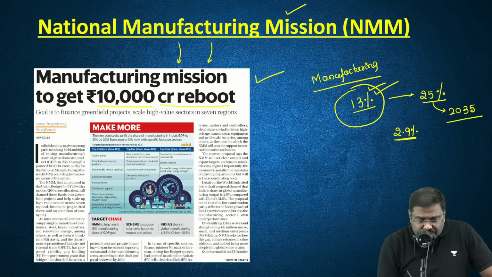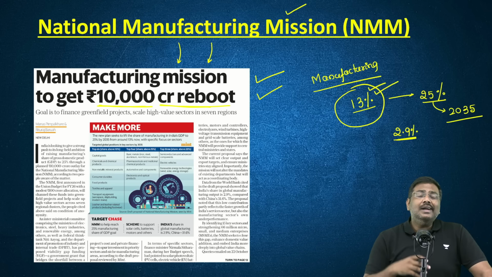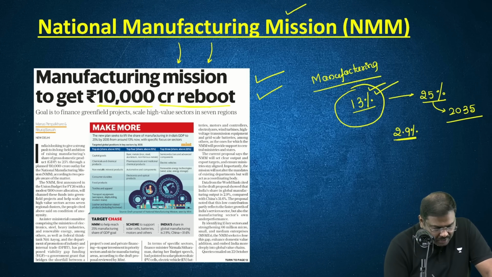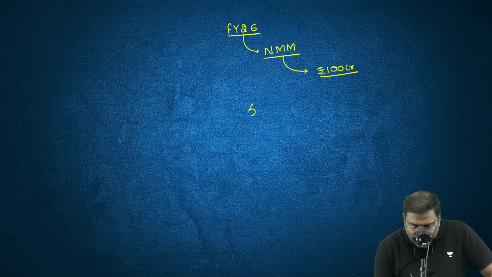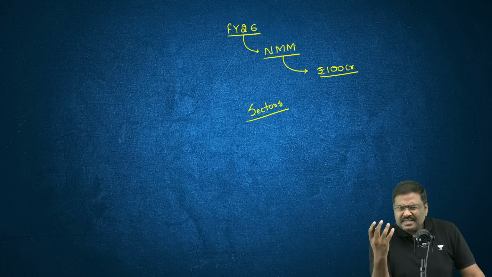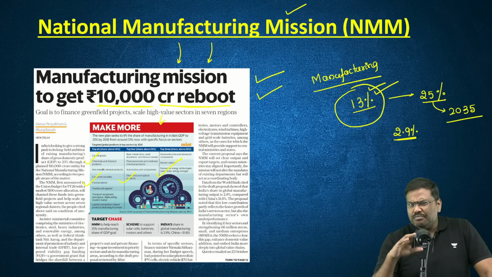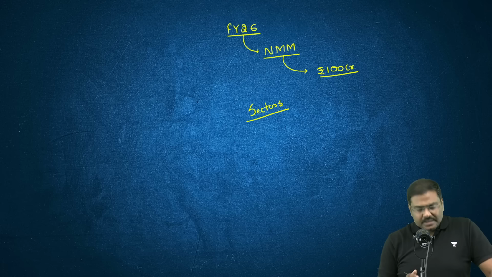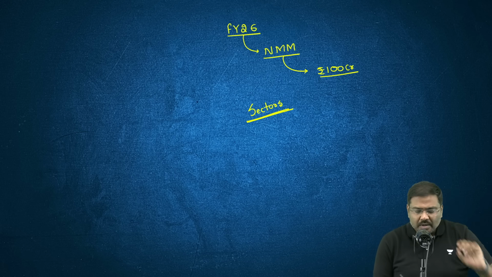So, with these objectives, the government has proposed 10,000 crore rupees for the national manufacturing mission. And under this, what will be done now? Very simple. The government of India basically says, have a look at this. Certain sectors would be identified and these would be prioritized. For example, all of these are listed here. You don't have to memorize, just understand the logic. Certain sectors would be identified and we will target these particular sectors. That is point number one.